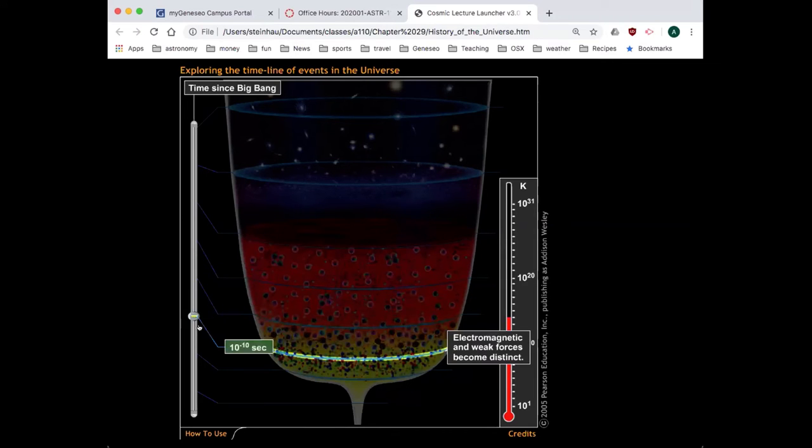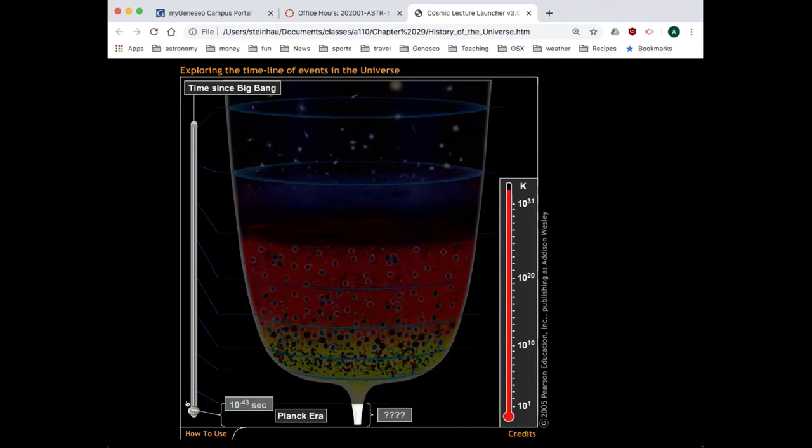Okay, now there's several interesting stages that the universe is going to go through, but I want to start at the beginning now and think about 10 to the negative 43 seconds after the Big Bang, right? This is where we're at 10 to the 30 something large, 10 to 35, I don't know, Kelvin. We don't understand what physics is now, right? This is question marks. This is what the physics is happening at this particular time in the universe. We don't understand it, before 10 to the negative 43 seconds.